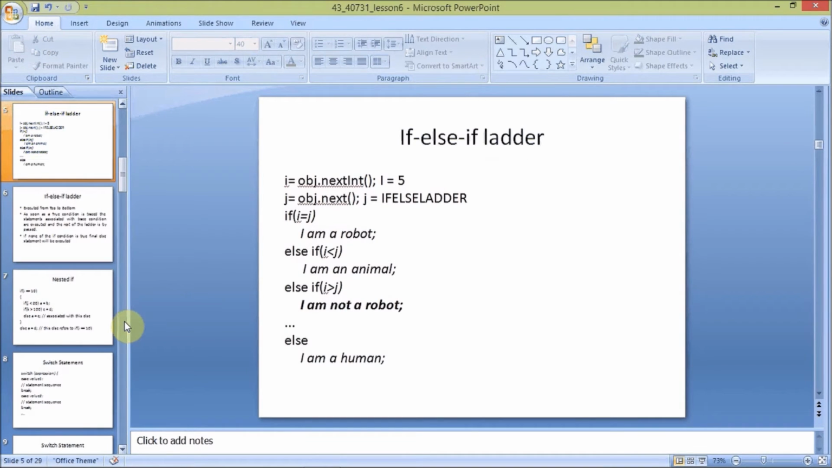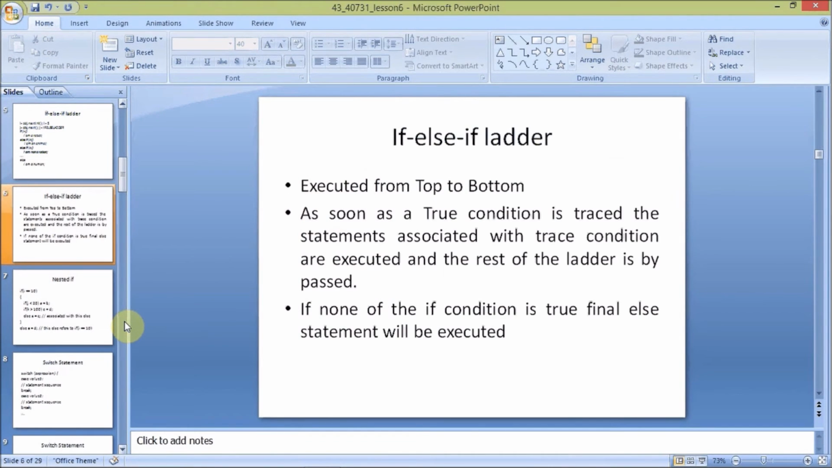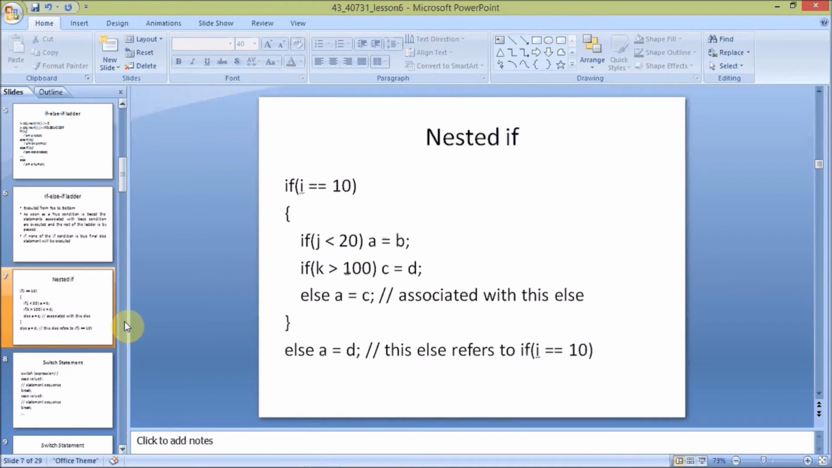Next, coming to the nested if else. Nested if means there is an if condition, and inside that if condition there will be several if conditions. If the condition is true, every if condition inside will be executed. Otherwise the else part will be executed for every statement.